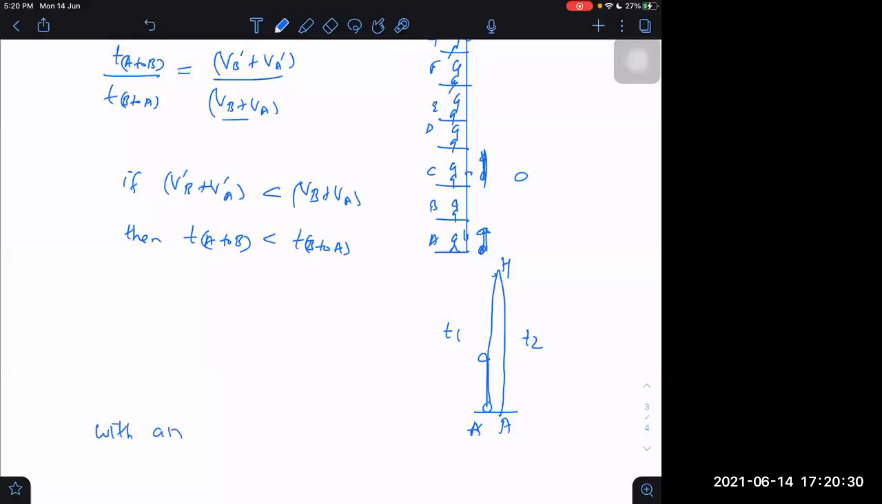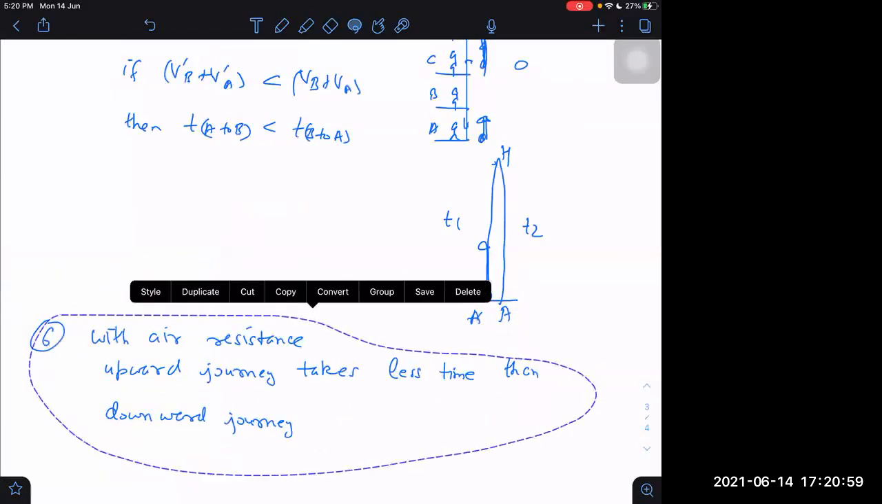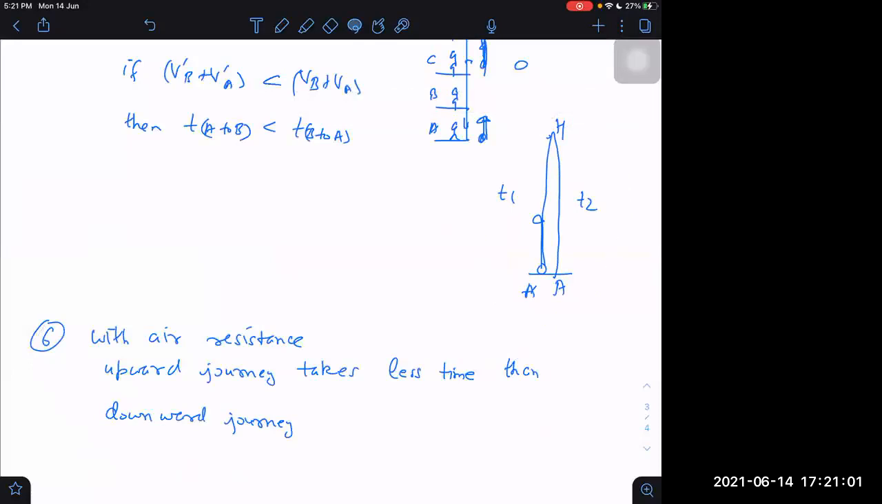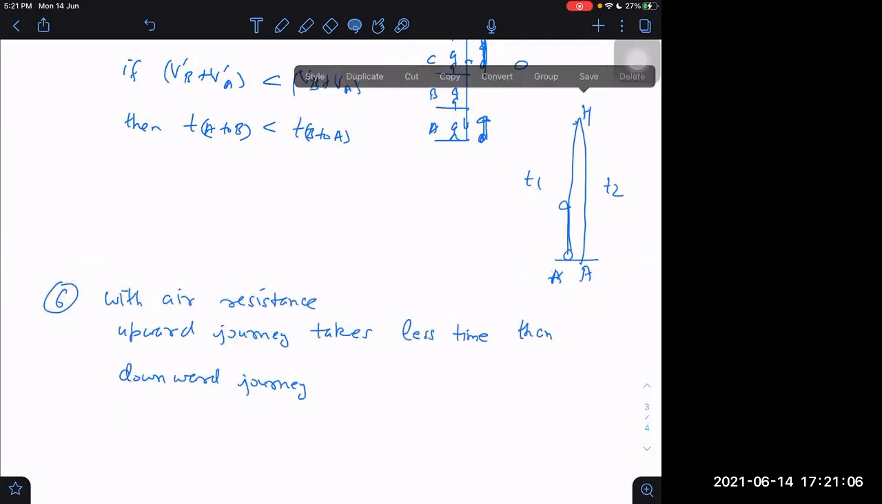With air resistance, the upward journey takes less time than the downward journey. Let us call it point number 6. Although it comes as a proof of point number 5 only, while we are still in that same point, I will prefer to give it separately because it is important and some students commit mistakes here.